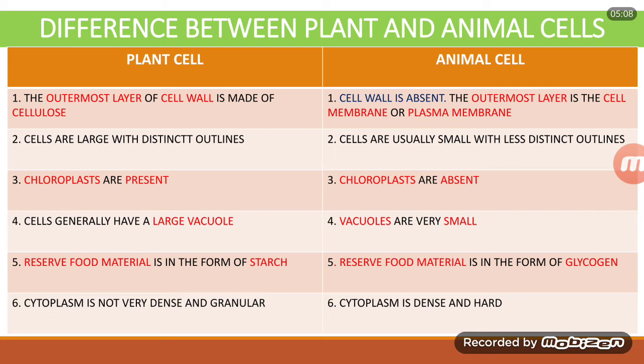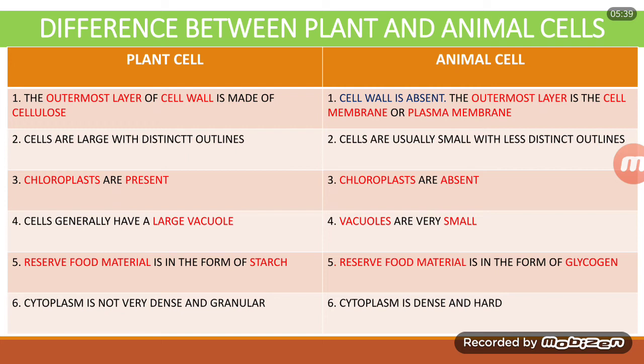Whereas in case of animal cells, the glucose that is present in our blood, excess of it will get converted into a form called glycogen, and it will be stored in muscles and liver. So the reserve food material in case of plant cell is starch, and in case of animal cell it is called glycogen. So animal starch is also known as glycogen.